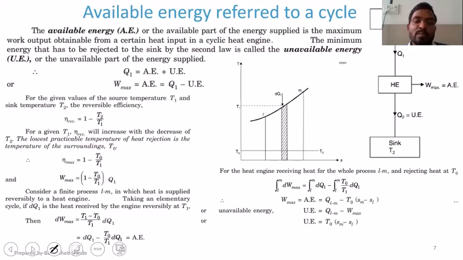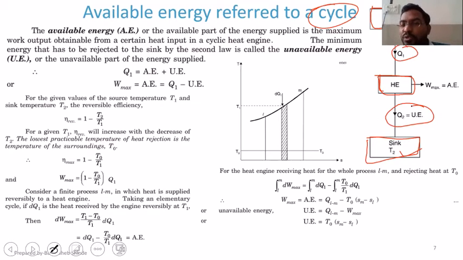Okay, so now we are going to apply this concept to a cycle. Suppose there is a heat engine. The same diagram I am going to explain again. It is taking heat from a source having temperature T1 and rejecting heat to a sink having temperature T2. It is taking heat Q1 from the source and rejecting heat Q2 to the sink. Part of this Q1 is converted into work output, and some part of the same heat Q1 is rejected to the sink in the form of Q2.